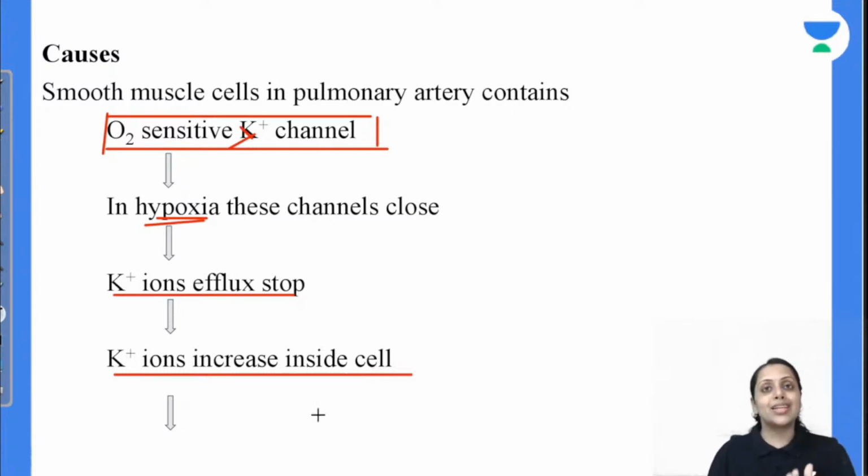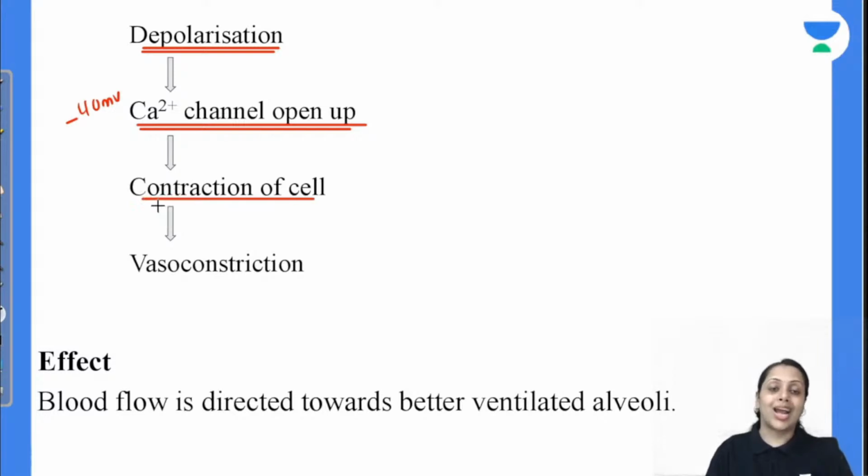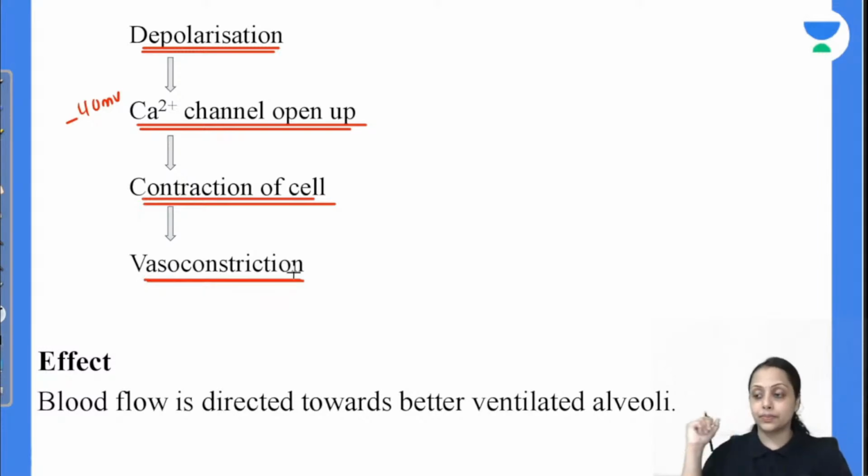Potassium ion is going to accumulate inside the cell. Since positive ion is accumulating inside the cell, तो membrane क्या होगा? Depolarize होगा. जैसे ही potential हमारा -40 millivolt पे पहुंचेगा, तो this calcium channel open up. Calcium channel open होगा, calcium influx will start, and that is going to cause the contraction of cell, and that is responsible for the vasoconstricting action in the lung.